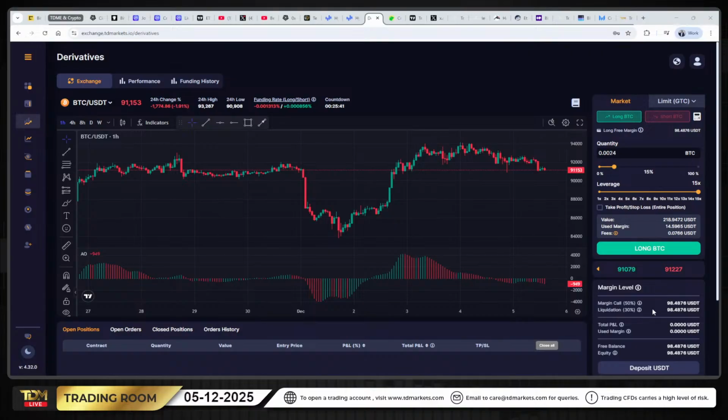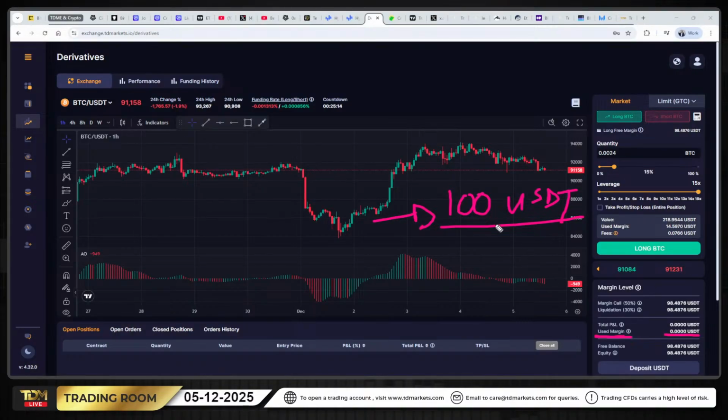There we go. So you see on the bottom right, where it says used margin. The moment you execute the position, you'll be able to see how much margin is used off your account. So if, for instance, you've got 100 USDT and you take a trade and your used margin is 100 USDT, then you won't be able to execute more trades.